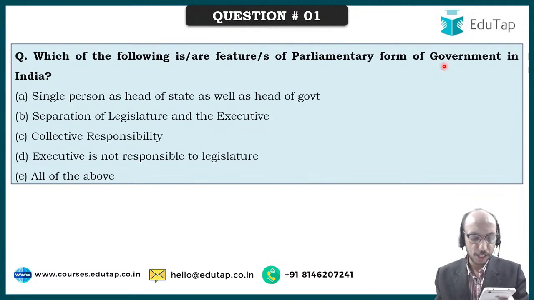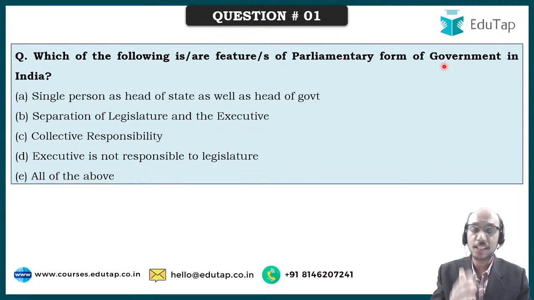Right? So I'm seeing that many students are answering first question as E. And again, I would like to highlight one point over here that I have highlighted in the previous lectures as well, that just because E all of the above option has been presented to you does not mean that it is correct. We have this mental bias that whenever we see E all of the above as a part of the question, we automatically start believing that yes, E all of the above has to be the right answer over here.